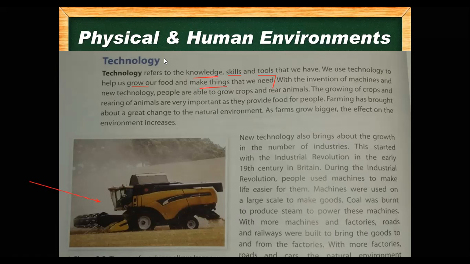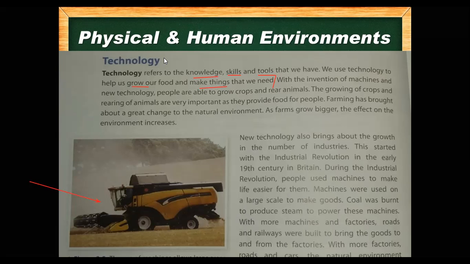Figure 3.5 shows that the machines allow large areas to be cultivated. I also use the word harvested; you can also use the word cultivated. Harvesting means picking up the crop from the field and making bundles or packets. Along with it, we have come to the end of page number 26.